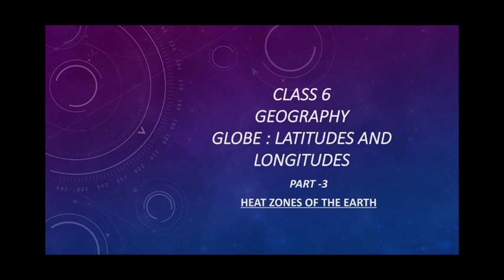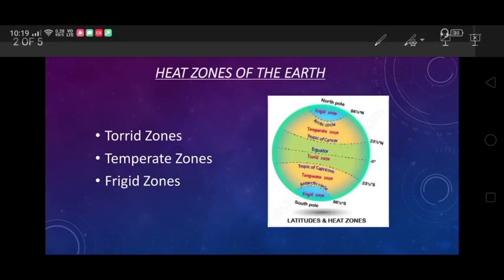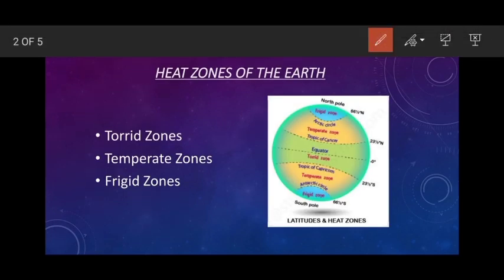There are three types of zones. The first zone is Torrid Zone, the second one is Temperate Zone, and the third is Frigid Zone.